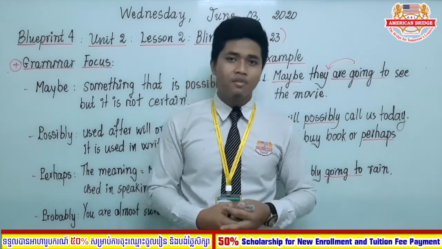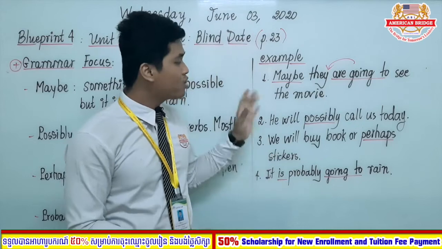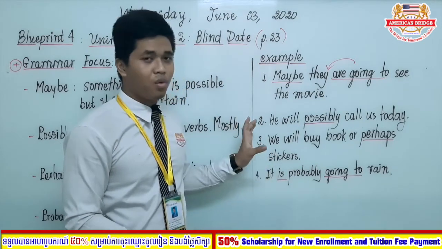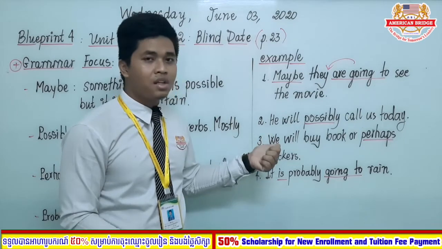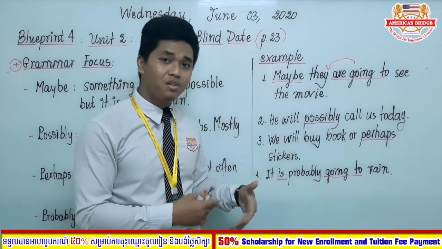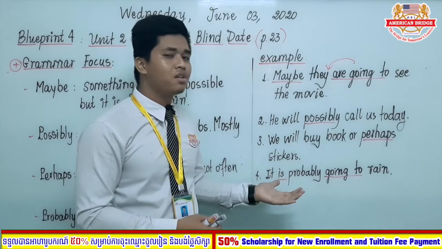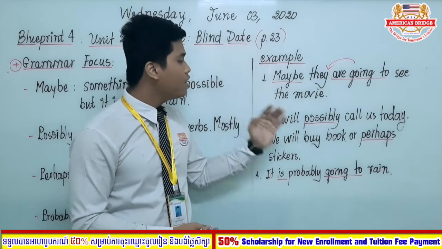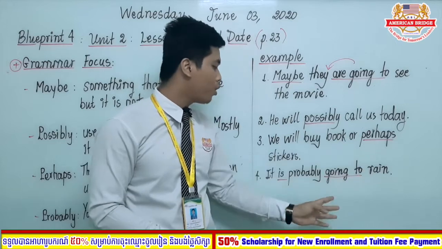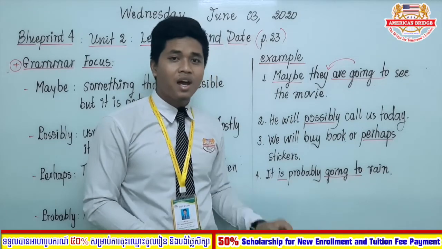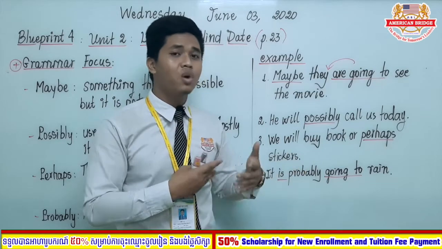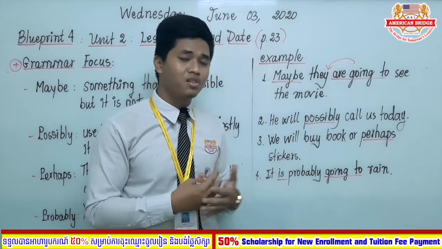If you look at the examples on the whiteboard, nearly all of them are written in future form because these talk about predictions. We use maybe, possibly, perhaps, or probably in order to predict something in the future, but we just want to add a degree of our certainties.